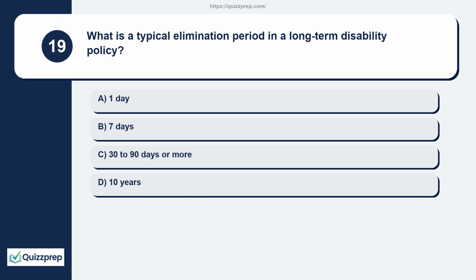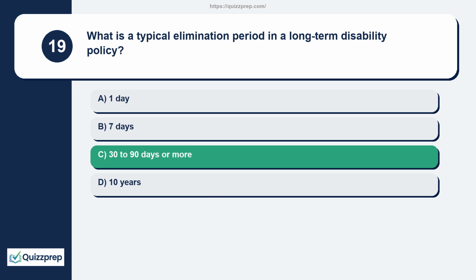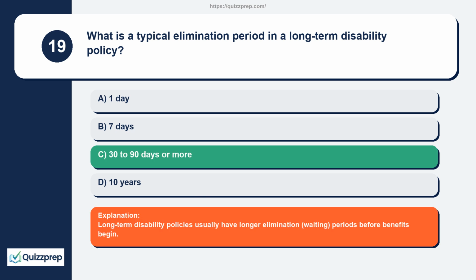Question 19. What is a typical elimination period in a long-term disability policy? 1 day, 7 days, 30 to 90 days or more, 10 years. Long-term disability policies usually have longer elimination, waiting, periods before benefits begin.